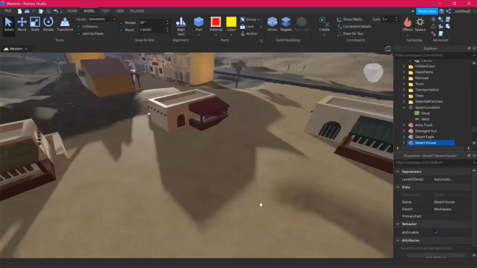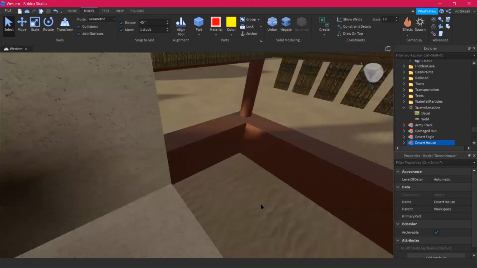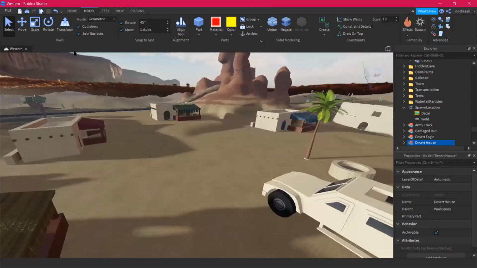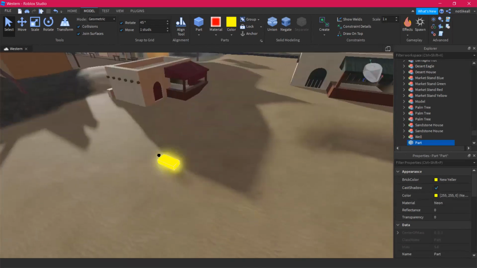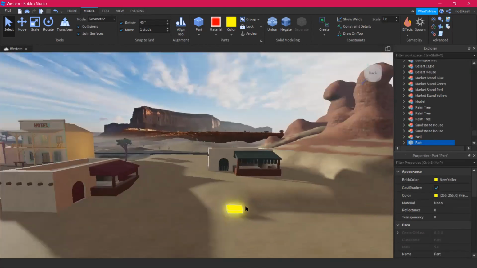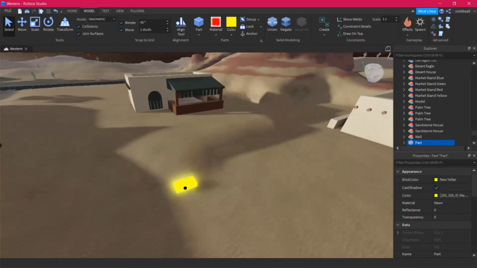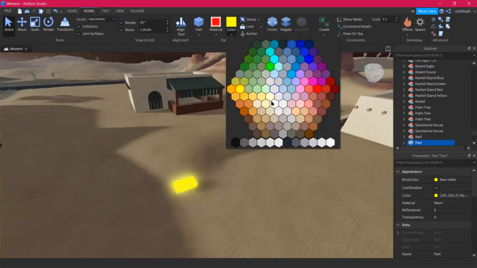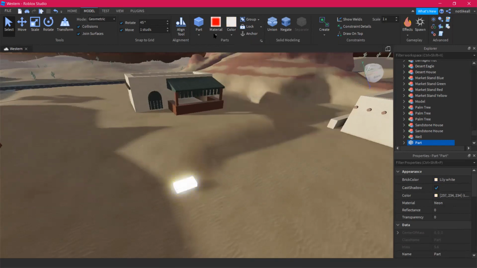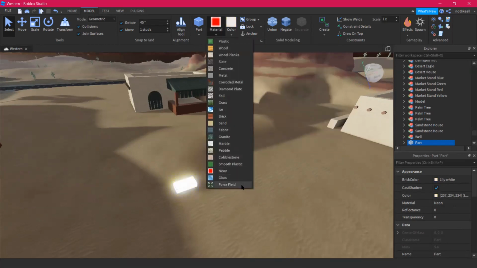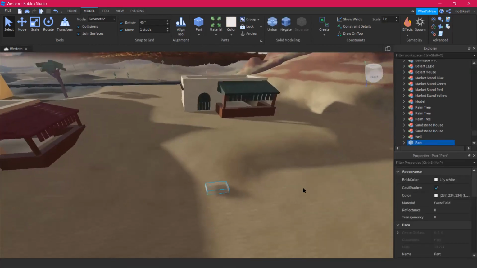It's time to make our whole area, the whole stage, animated and graphical by coding and modeling too. So I'm gonna add some lights on top of each house, or you can just say over here, one. I'm gonna make sure this is a lighting surface, and it's gonna be in a very simple color. Let's keep it white, and let's turn the material not to neon, but to force field, so you cannot exactly see it.